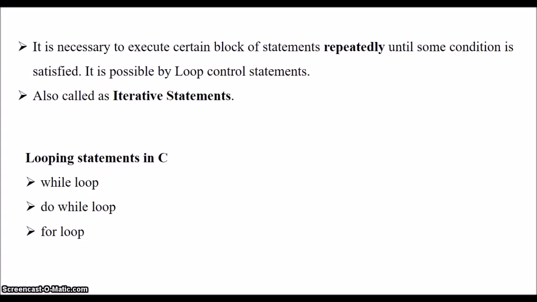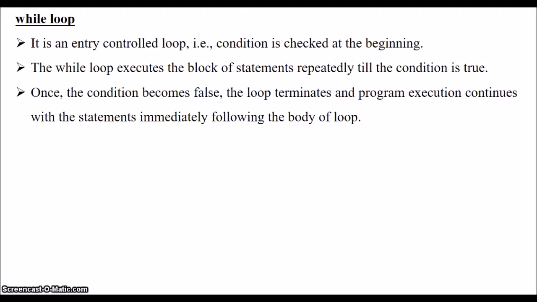C supports three types of looping statements: while loop, do while loop and for loop. In this video, we'll study about while loop. In the next set of videos, we'll be studying do while and for loop. Let's check while loop. A while loop is an entry controlled loop, because the condition is checked at the beginning.